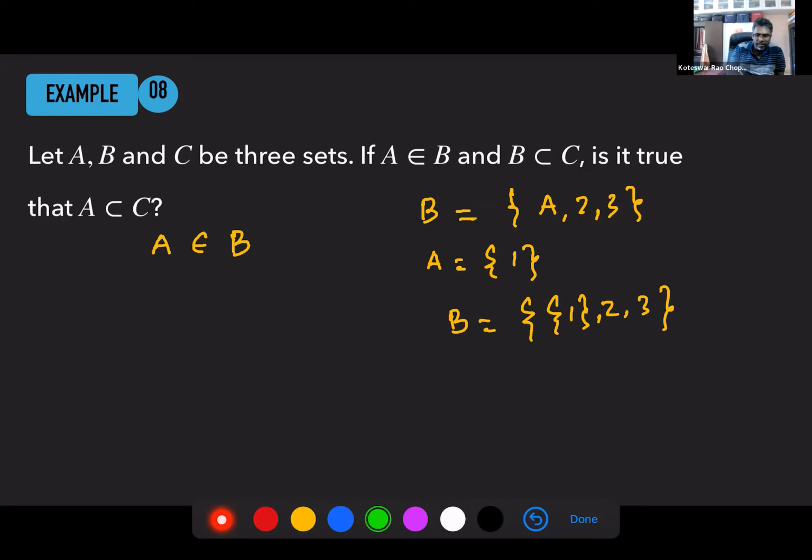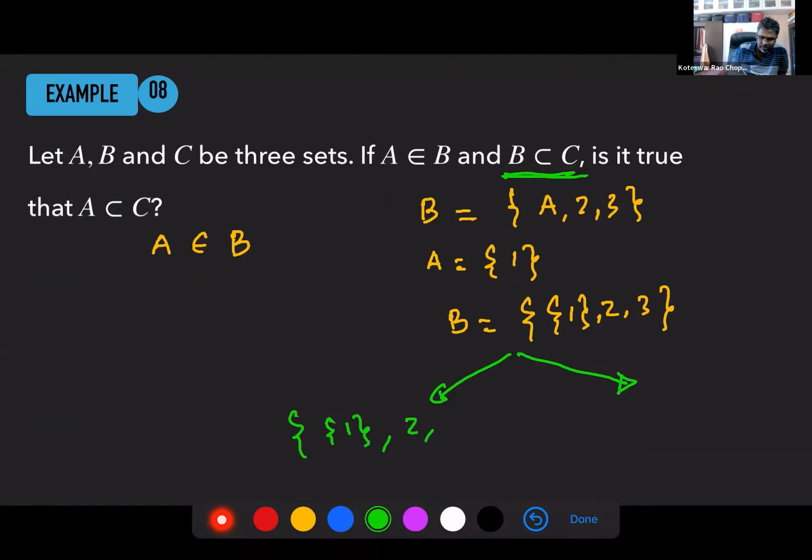The way they have said is B is a subset of C. Now, if B is a subset of C, there are two possibilities. If B is a subset of C, I must have all these elements in C. You guys understand?